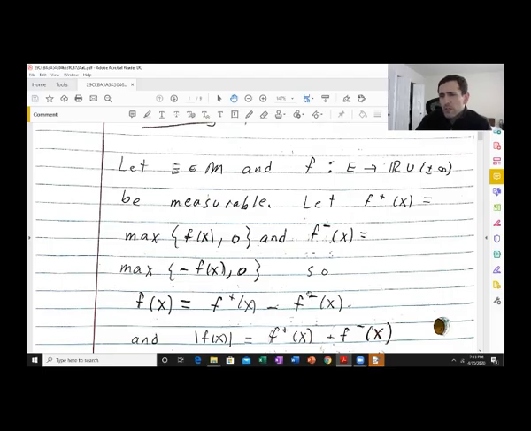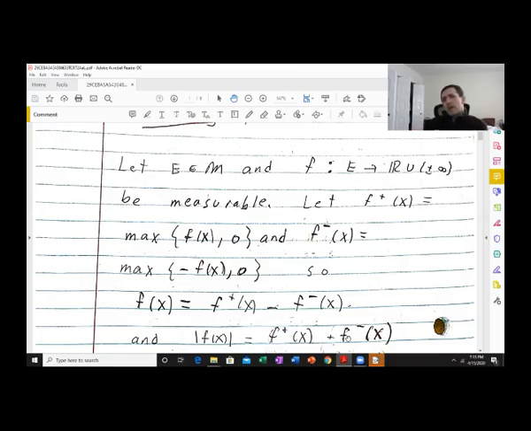Okay. We've never really used this, but you can check very easily that absolute value of f of x is f plus plus f minus. Let's actually see why that's true. Well, we have two possibilities. If f of x is bigger than 0, then f minus is 0, so f plus plus f minus is f plus. Well, absolute value of f of x is f of x, which is f plus of x if f of x is bigger than 0. So they both become f plus of x.